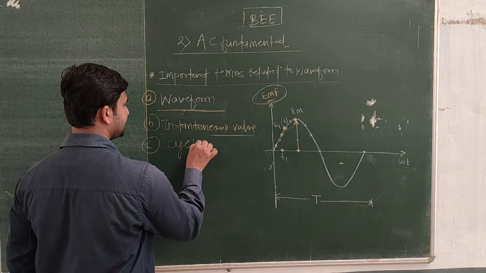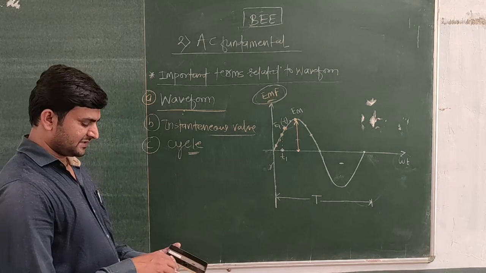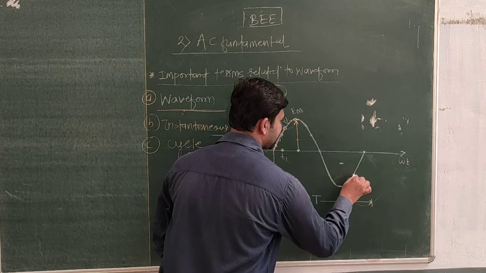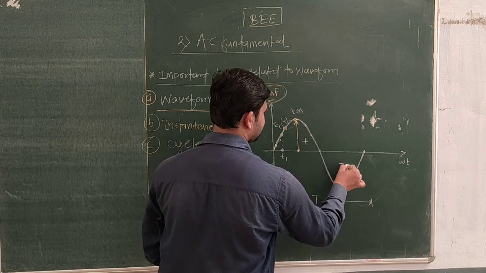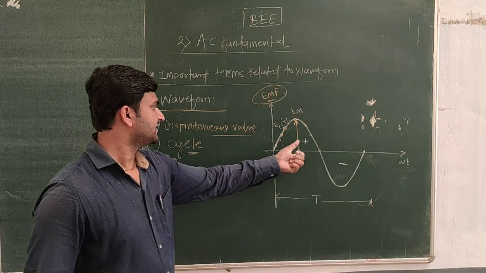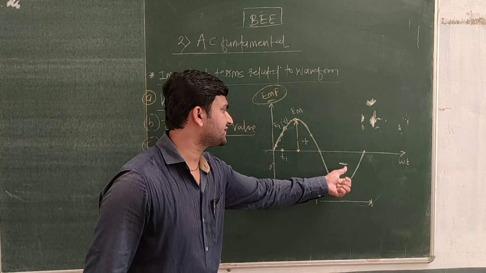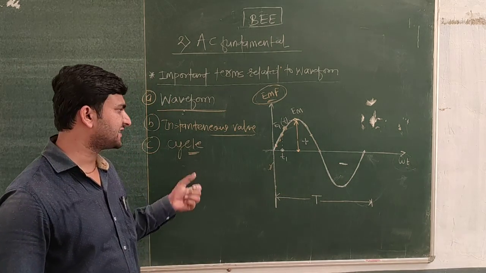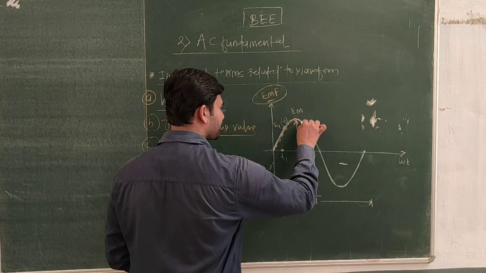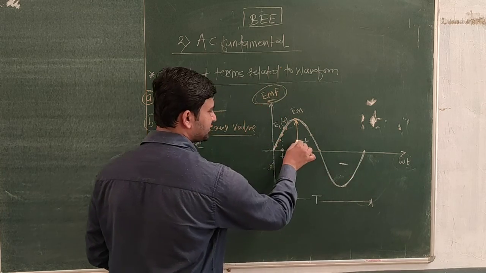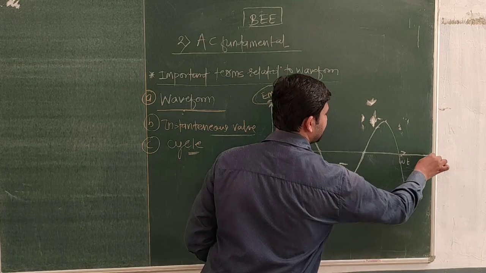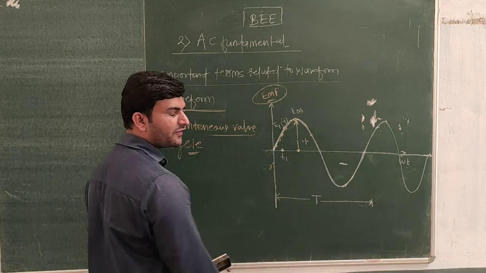The next important term is the cycle. What is meant by cycle? This is the positive half cycle and this is the negative half cycle. In a waveform or an alternating quantity, the positive half cycle and negative half cycle together consist of a cycle. Means the positive and negative portion of an alternating quantity is successively repeated after a certain interval of time.